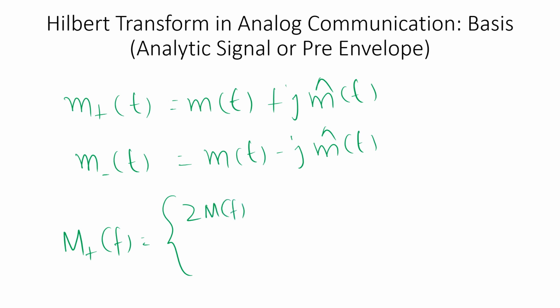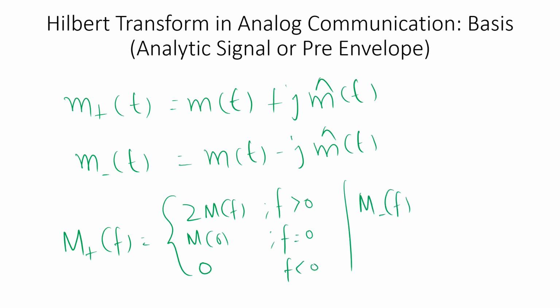twice m of f for f greater than 0, m of 0 for f equal to 0, and 0 for f less than 0. And similarly, m minus of f for the negative pre-envelope will be equal to 0 for f greater than 0, m of 0 for f equal to 0, and twice m of f for f less than 0. This will be the negative pre-envelope.